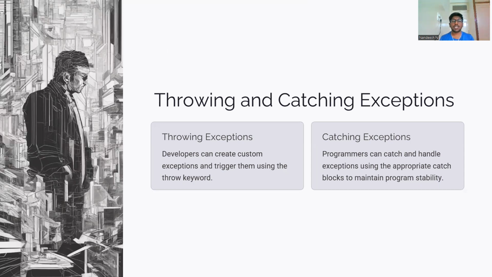Throwing and catching exceptions. Throwing exceptions: developers can create custom exceptions and trigger them using the throw keyword. Catching exceptions: programmers can catch and handle exceptions using the appropriate catch blocks to maintain program stability.